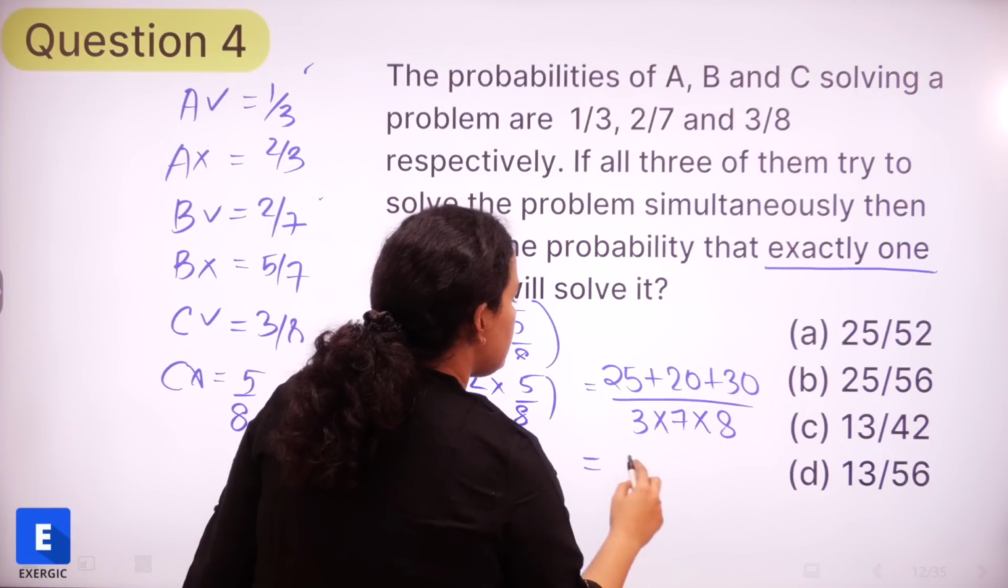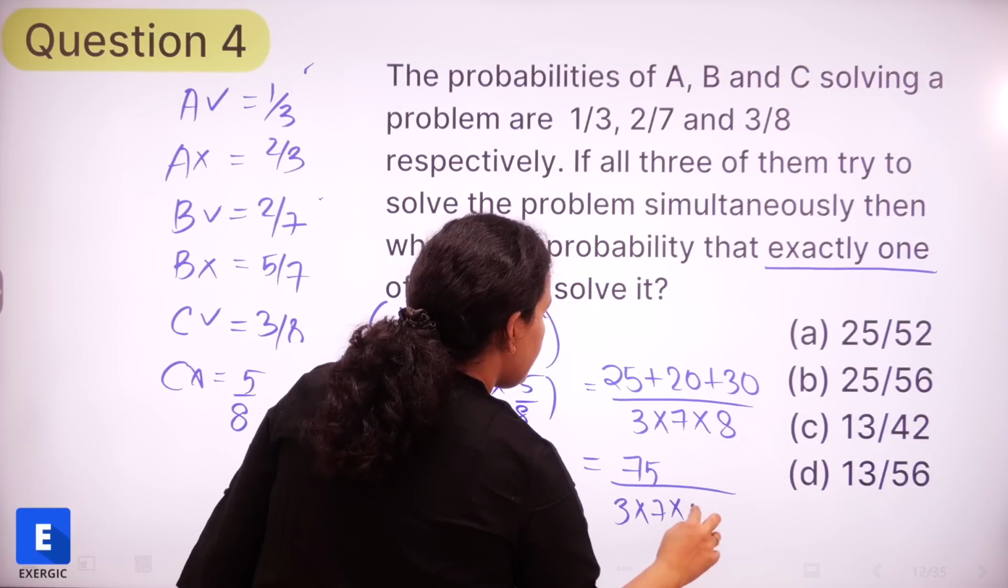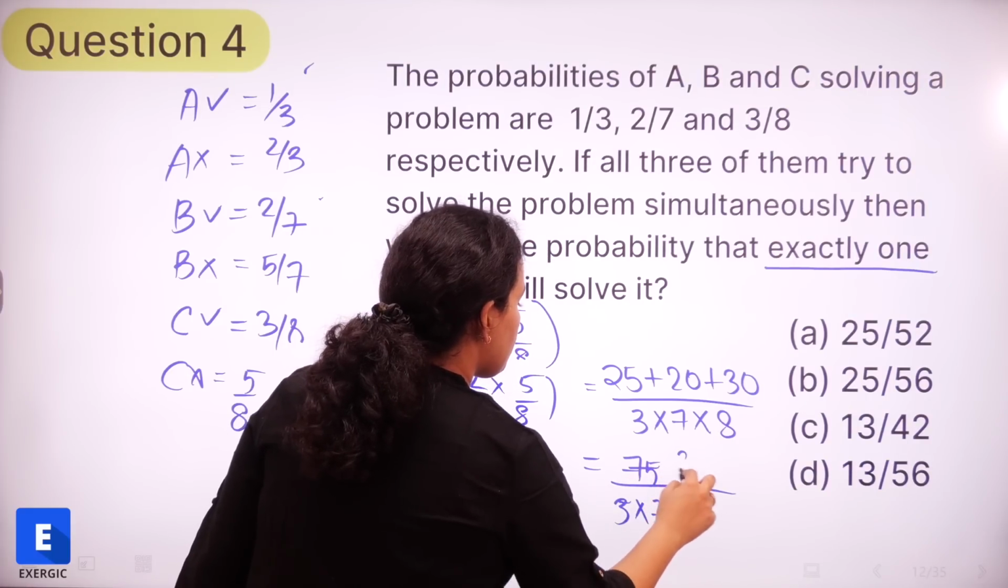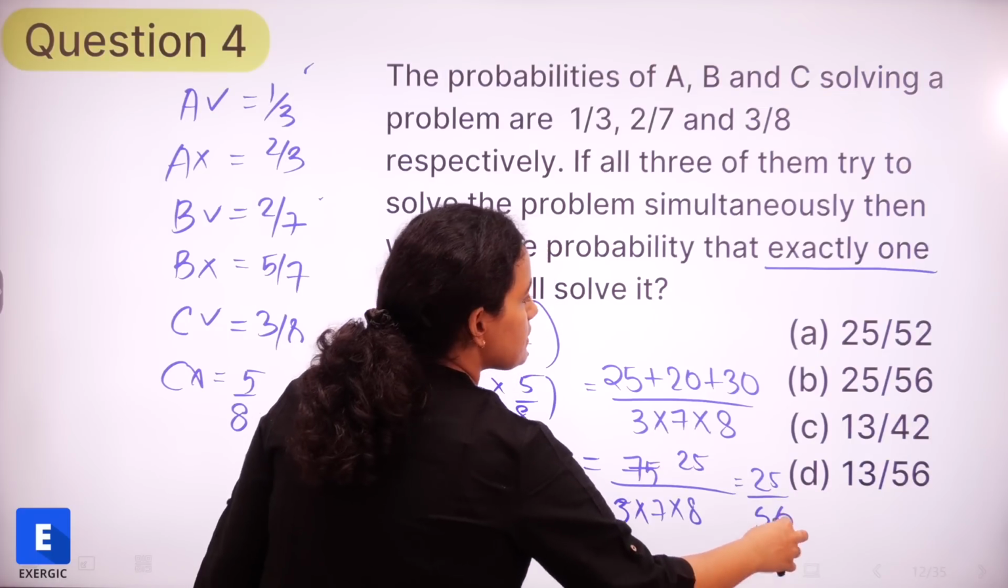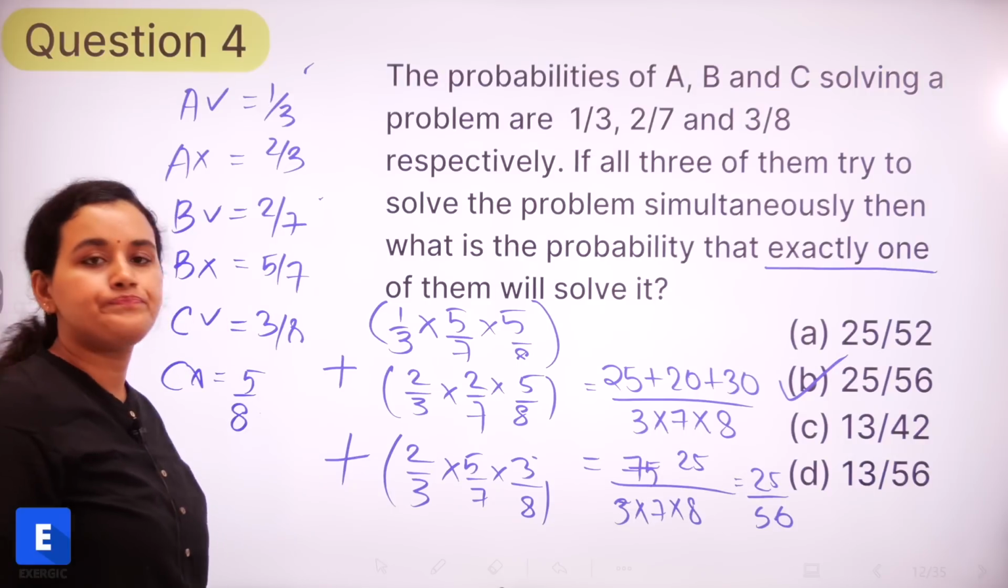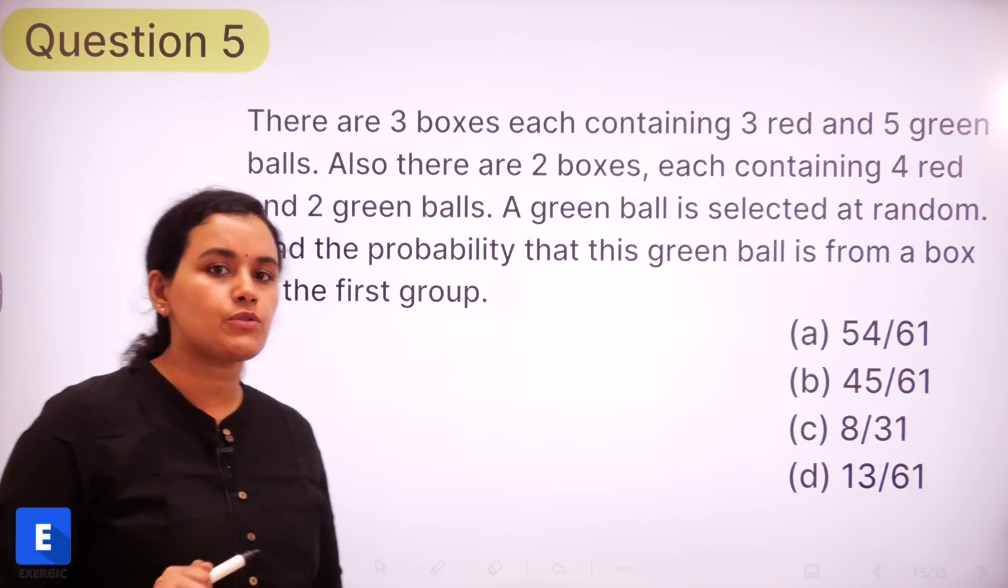Let's see, 45, 75 upon 3 into 7 into 8. This is going to be a 25. So 25 upon 56. That is option number B. That's all there is to this question. Let us look at the next question.